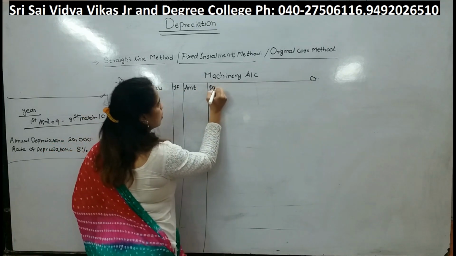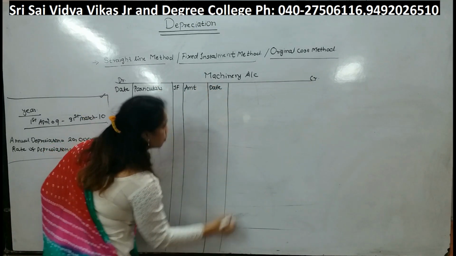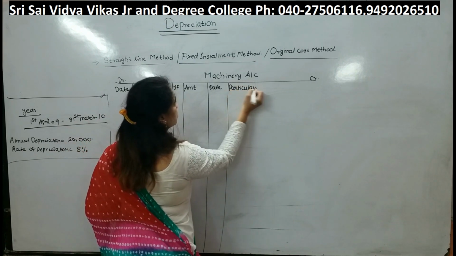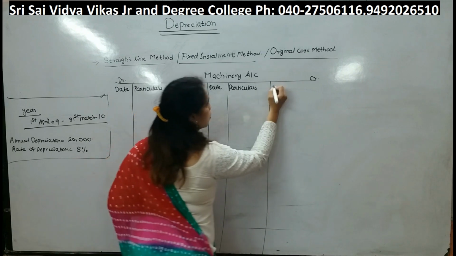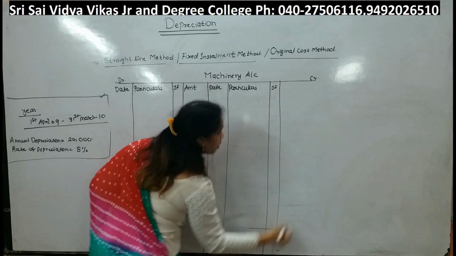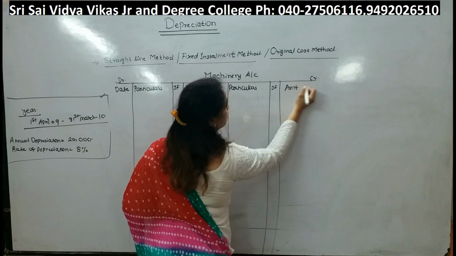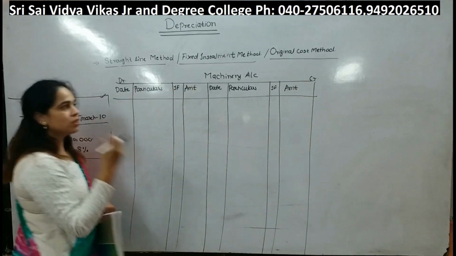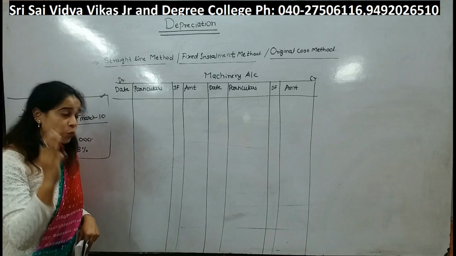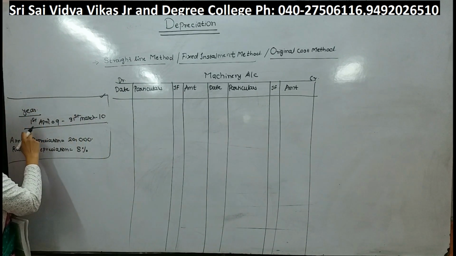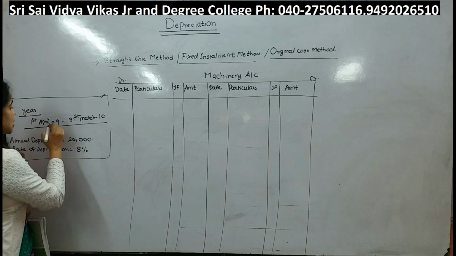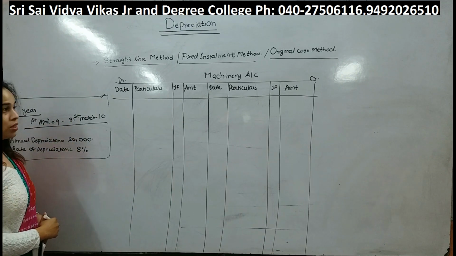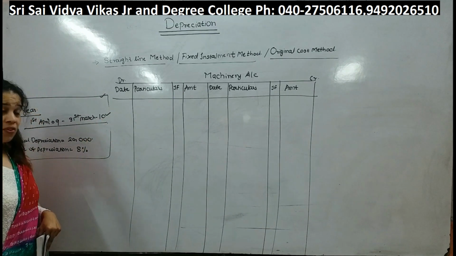Again here date, particulars, JF and amount. Okay. Now students, they are asking us to prepare machinery account for 3 years. Okay. What is our first year? See, year is commencing on 1st April 2009. So year ending will be 31st March 2010. This is going to be our first year.